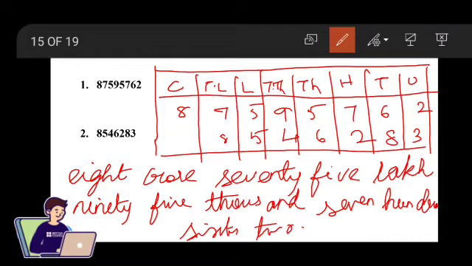So now we have entered the numbers into their place values and represented them in words.